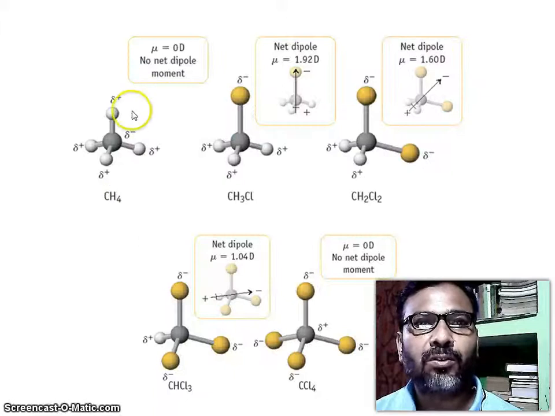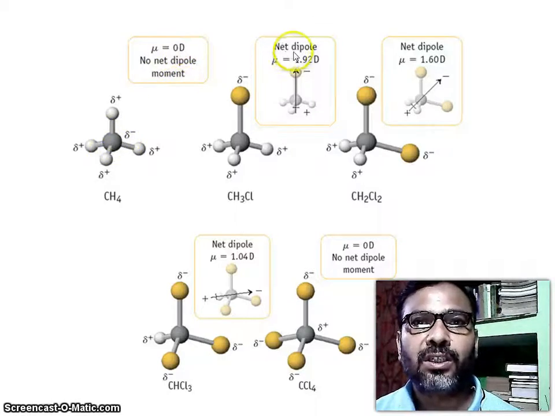Here is the methane molecule, delta positive on the hydrogens and delta negative on carbon. So mu is equal to 0 D, no net dipole moment. The net dipole moment in the case of methyl chloride is 1.92 debye. Here is the vector quantity, positive and negative.